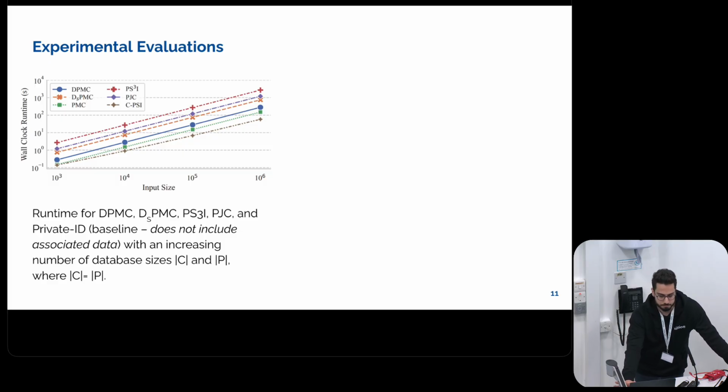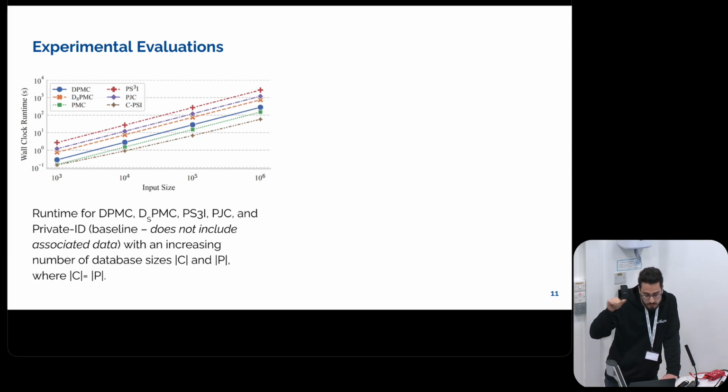Moving to experiments, the simplest scenario, we have one Party P, and this does not do justice to our work because we focus on multiple Parties P on the right-hand side. But with one party, and with increasing database sizes, you can see that our work is somewhere in the middle. Below the blue and the orange, which are the two protocols that we have created, is the private matching for compute, which is a very similar work, but without the associated data.